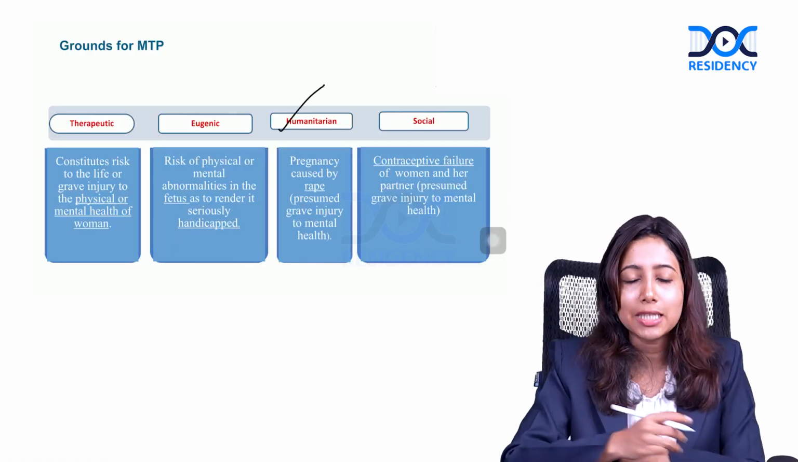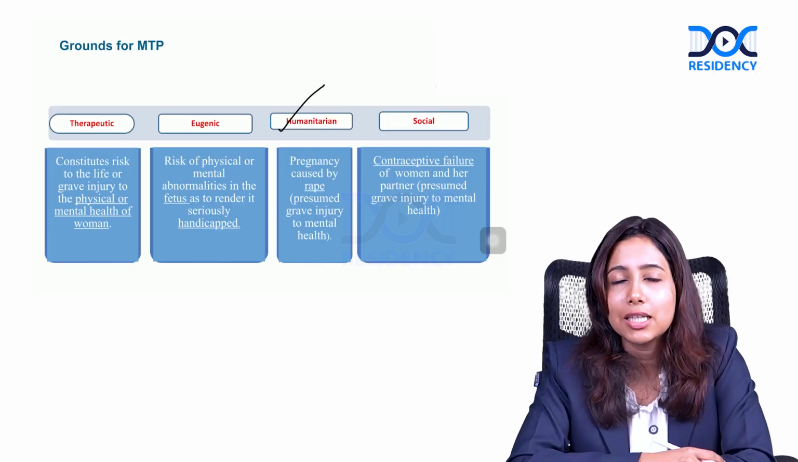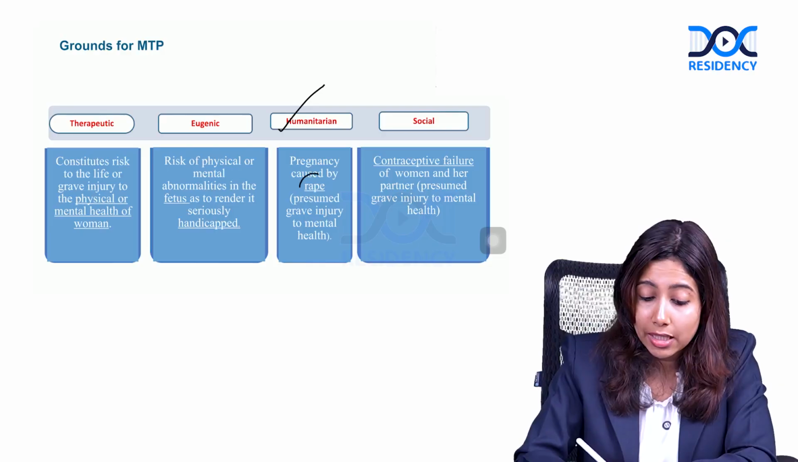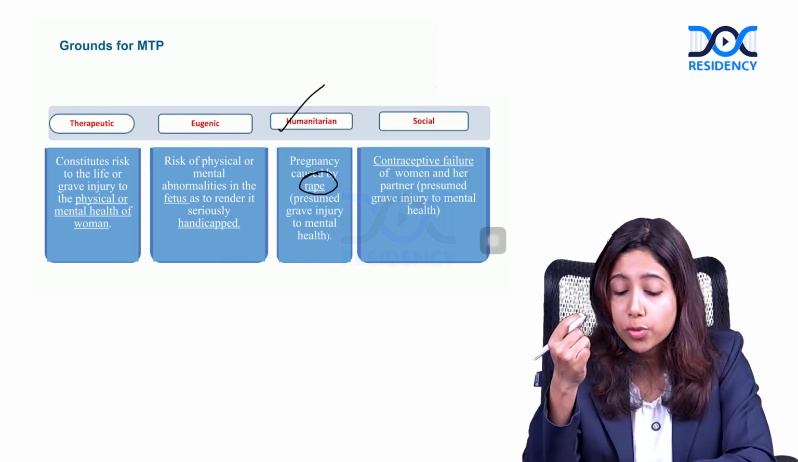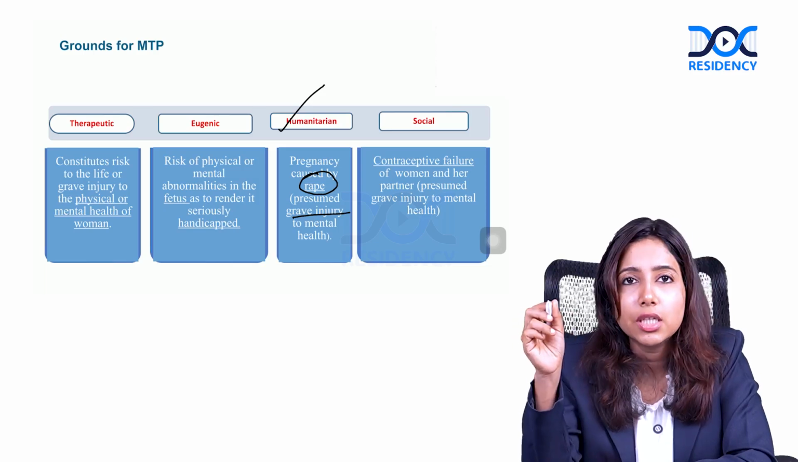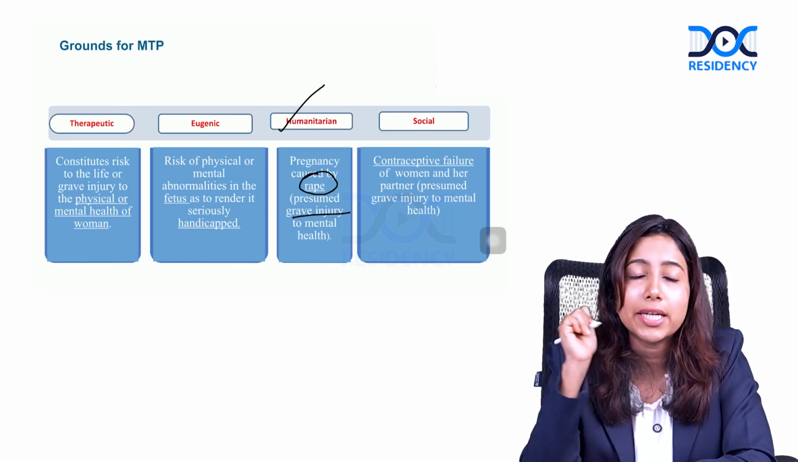Next, we have humanitarian cause. What is meant by humanitarian cause? Pregnancy which is caused by rape, which is presumed as a grave injury to the mental health of the girl. So again, rape comes under humanitarian cause.